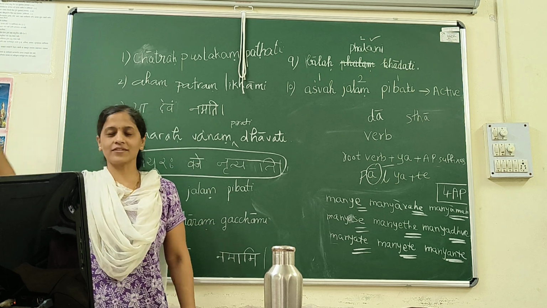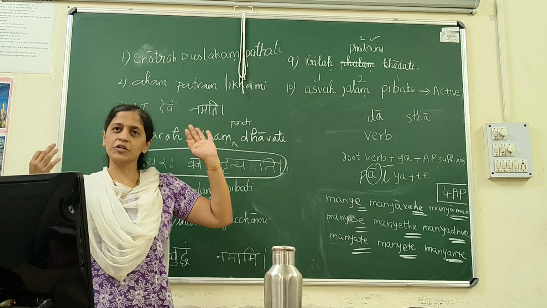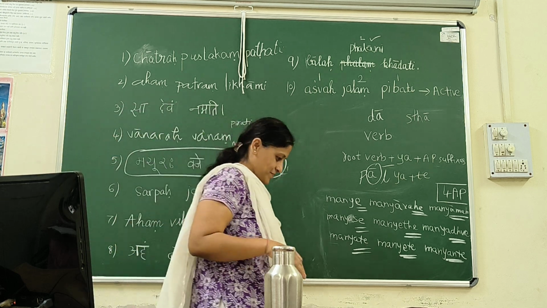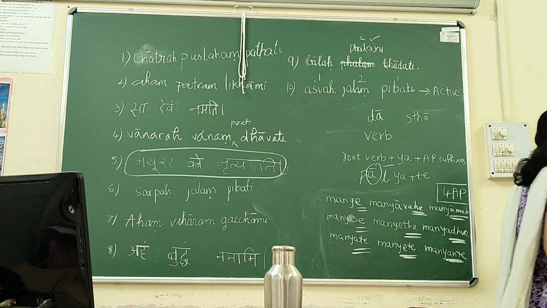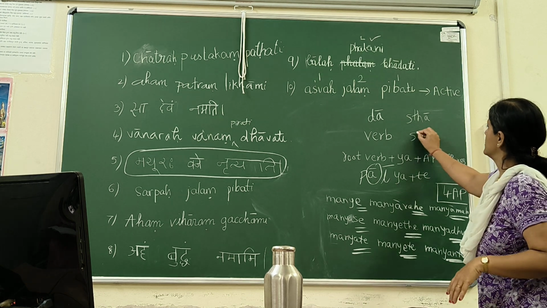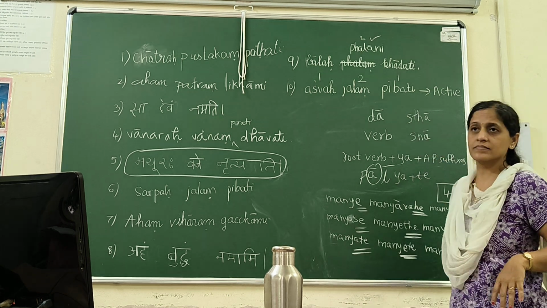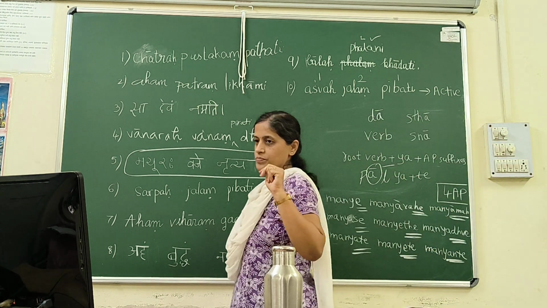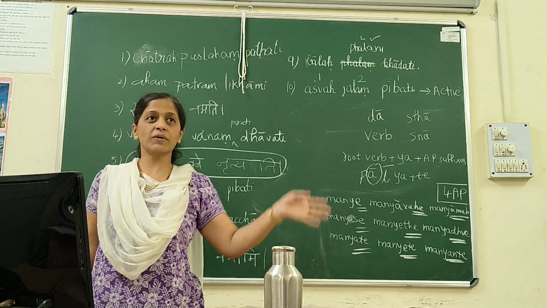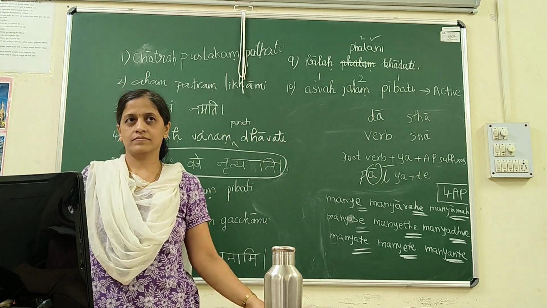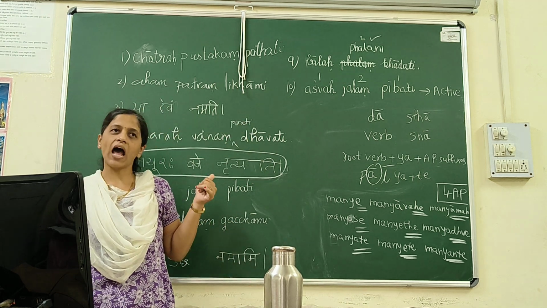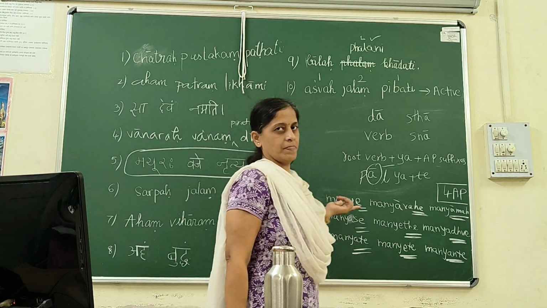I'll tell you later why it is not used. We have to still learn medial passive, so I'll tell you that time. Yes, you can say sna. Second class root, snati otherwise, but it will become sniyate. All verbs ending in a will change to e.